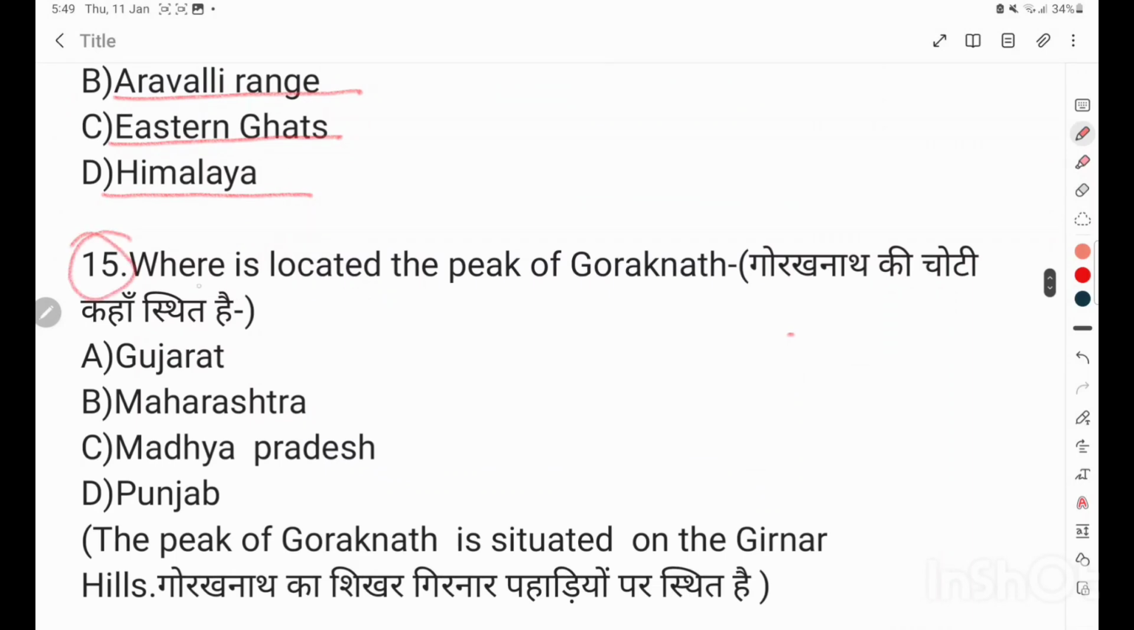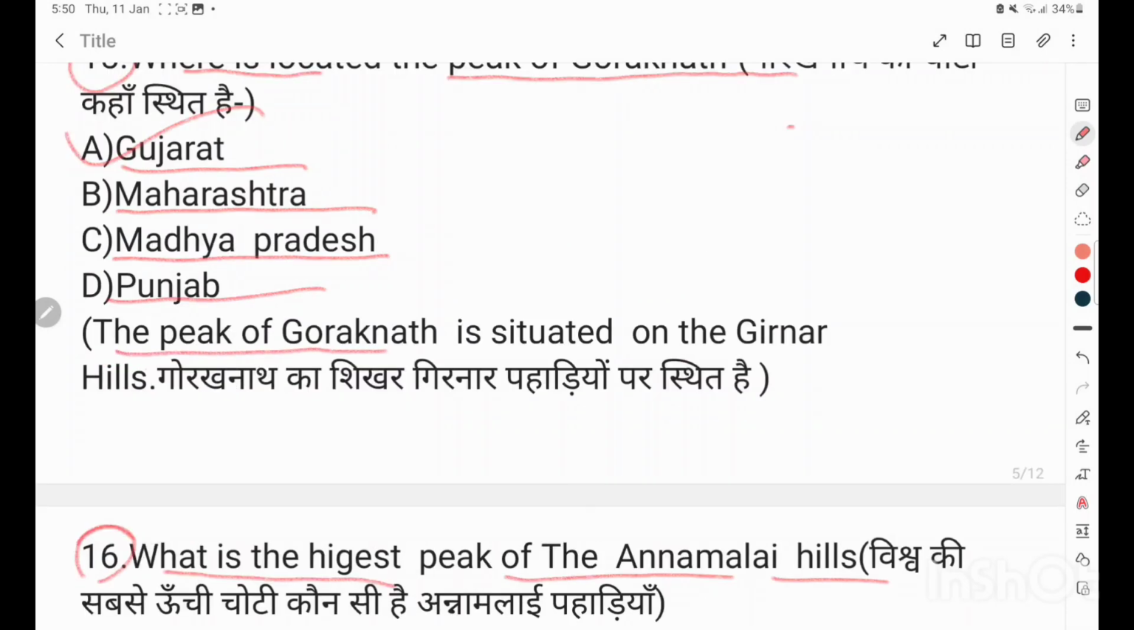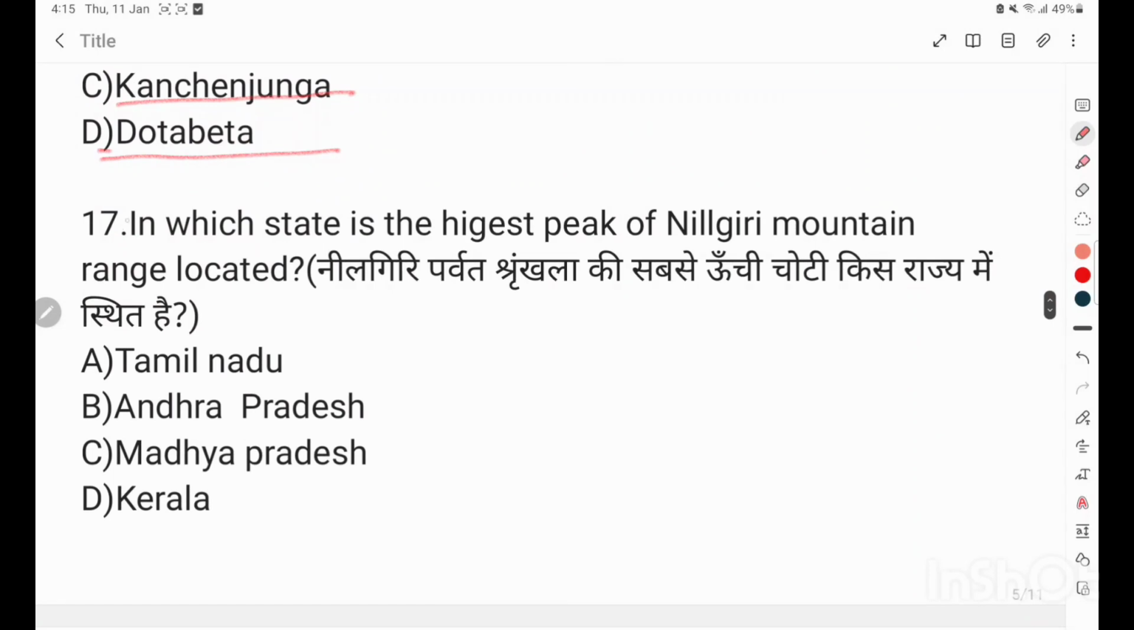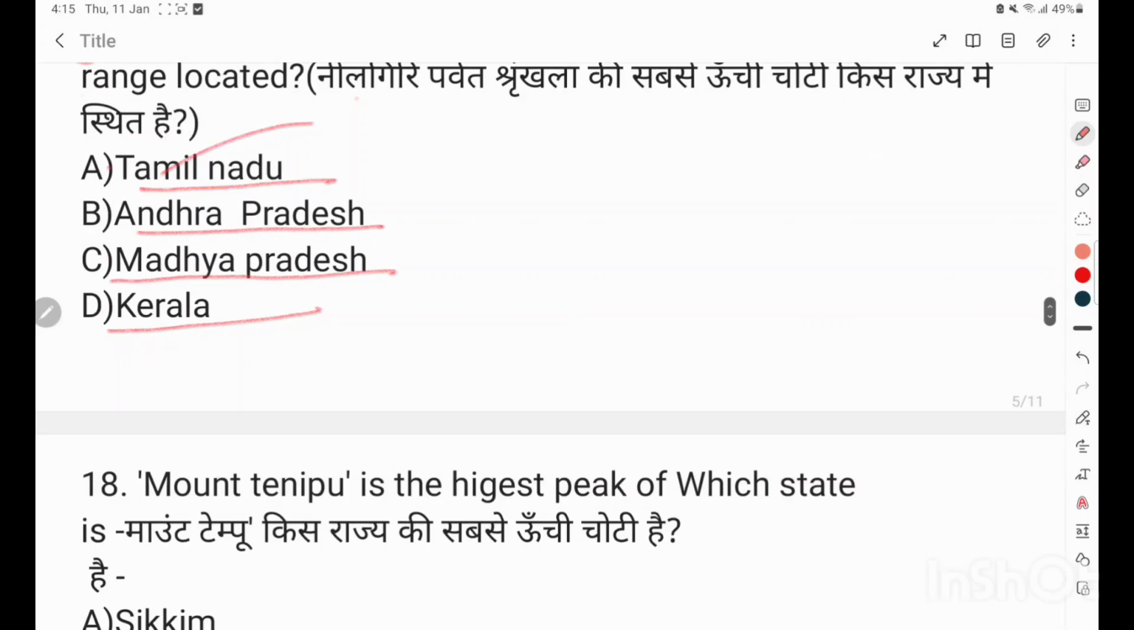Question number 15. Where is the peak of Gorakhnath located? Gujarat, Maharashtra, Madhya Pradesh, Punjab. Correct answer is Gujarat. The peak of Gorakhnath is situated on the Girnar Hills. Question number 16. What is the highest peak of Annamalai Hills? Anaimudi, Nanda Devi, Kanchenjunga, Dodabetta. Correct answer is Anaimudi. Question number 17. In which state is the highest peak of Nilgiri Mountain range located? Tamil Nadu, Andhra Pradesh, Madhya Pradesh, Kerala. Correct answer is Tamil Nadu.